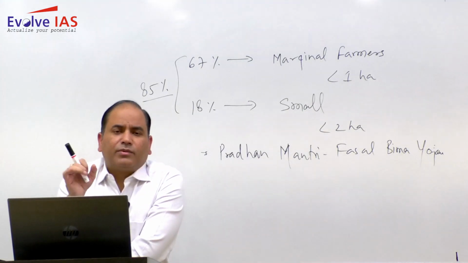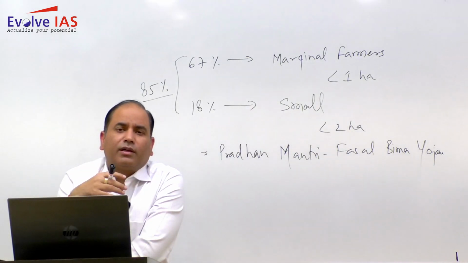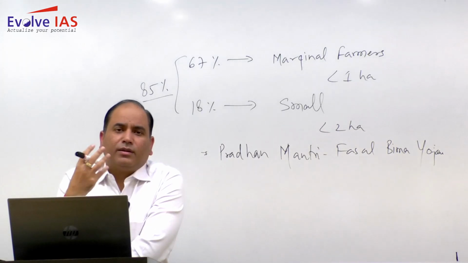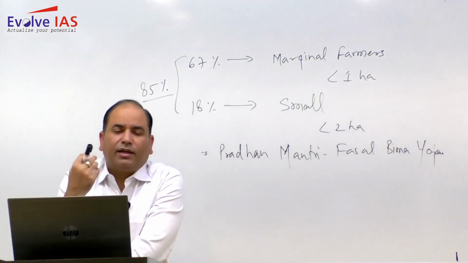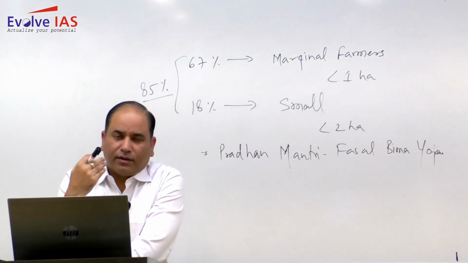So within that backdrop you need to write, and also you need to write that over the period of time, because more and more people are migrating to the urban area, so the demand for low housing is very high. In urban areas the prices are very high, so people are not able to afford that.